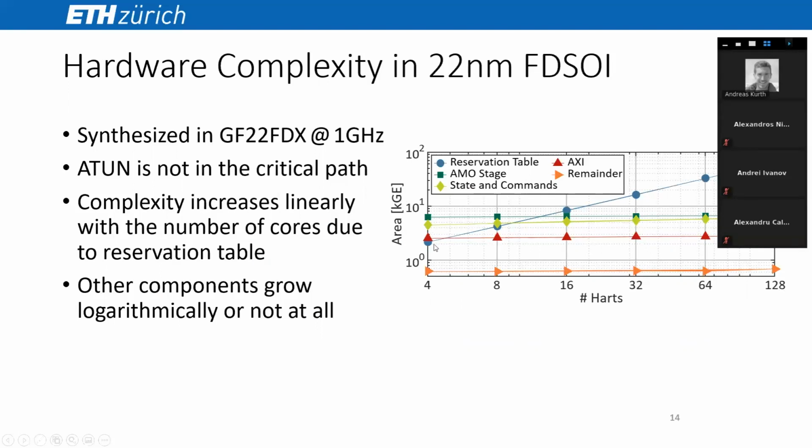The reservation stage, which contains one reservation slot per hart, grows linearly with the number of harts. And all other components grow either logarithmically or not at all. So we have one component that grows linearly, but all other components are essentially independent in terms of complexity from the number of harts.